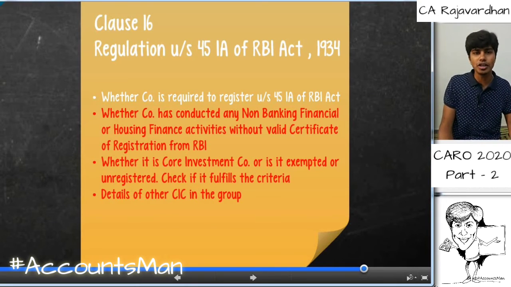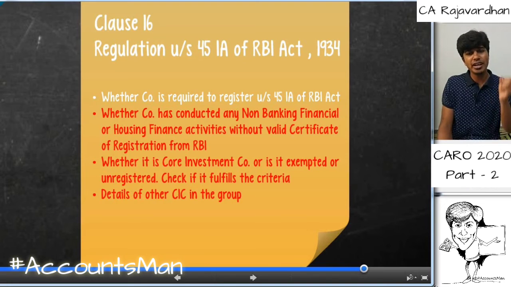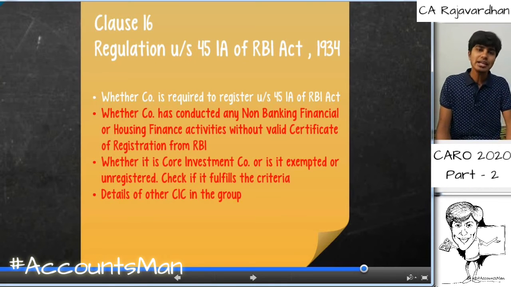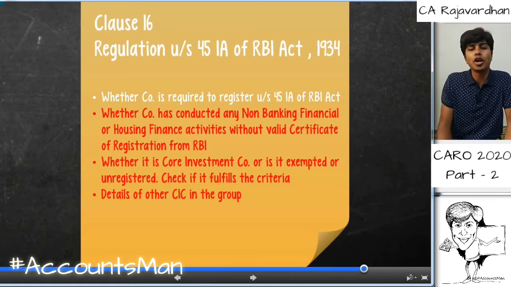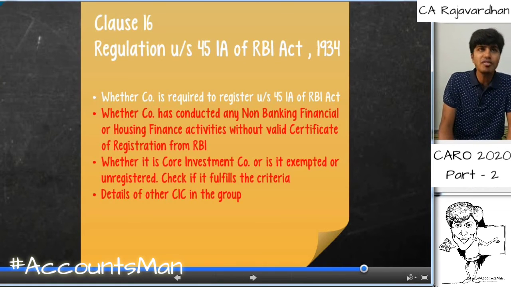So as a statutory auditor regarding clause 16, we need to check whether section 45-IA is applicable, whether the company is covered under this, whether the company is exempted under this, whether the company is supposed to register or not supposed to be registered. Whatever the company claims, we need to check whether the company's claim is correct or not. Next, we need to check whether the company is a core investment company or not. If it is a core investment company, has it complied with the provisions of the RBI Act?